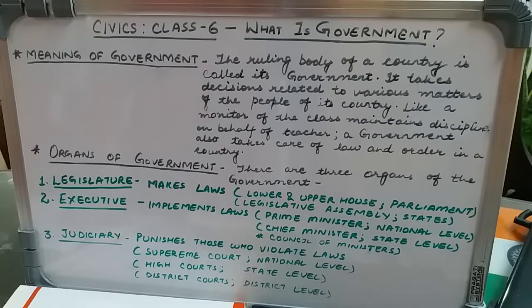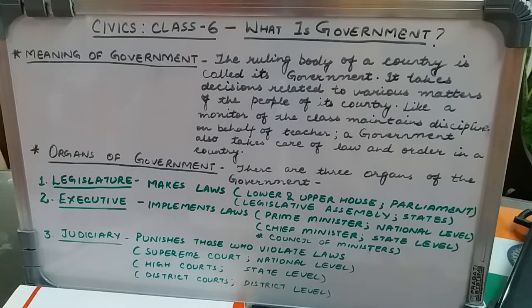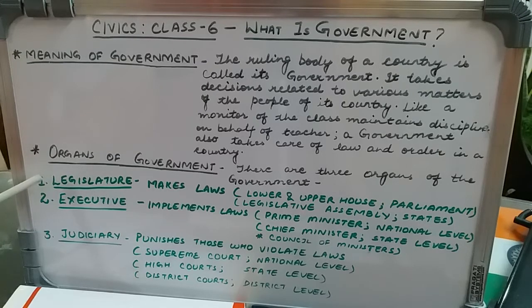There are three basic organs or branches of the government. To name them, they are the legislature, the executive, and the judiciary. Let us discuss them one by one. The legislature organ is that organ of a government which makes laws.